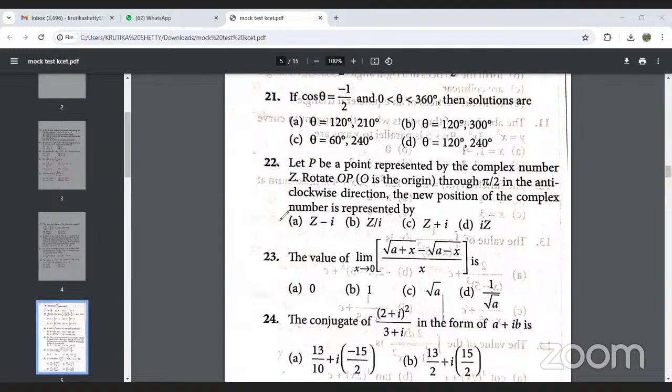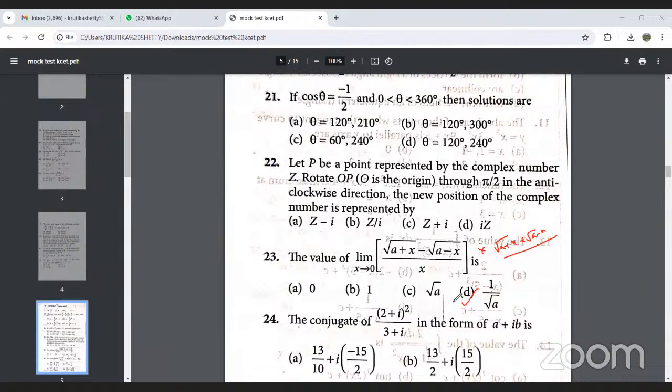Next, 23. The value of the limit of root of (a plus x) minus root of (a minus x), upon x, as x tends to 0. Here we need to rationalize the numerator. Multiply by root of a plus x plus root of a minus x, and simplify, and you will get the direct answer. You will get the value as 1 upon root a. That is option D. Option D will be the right answer.